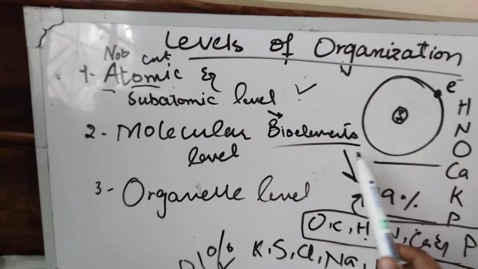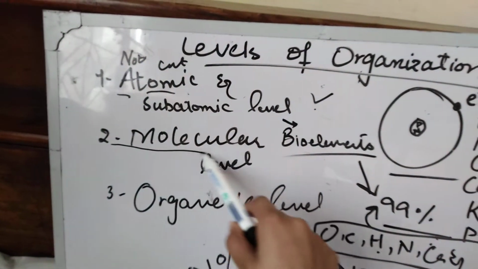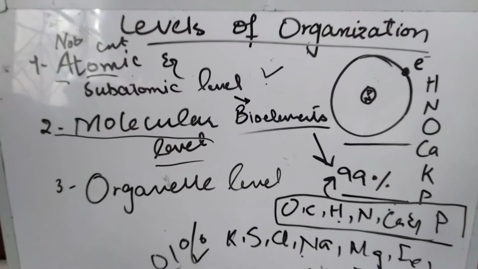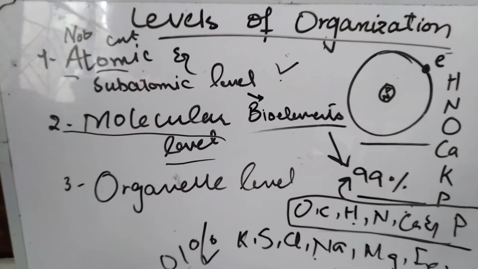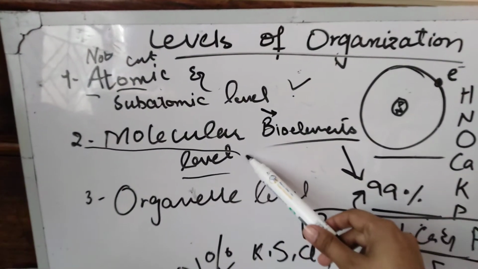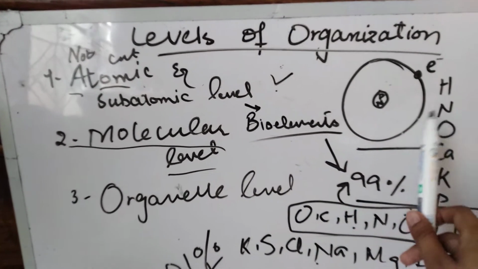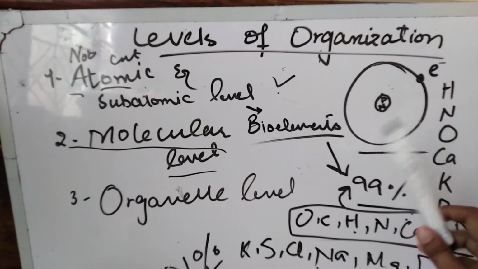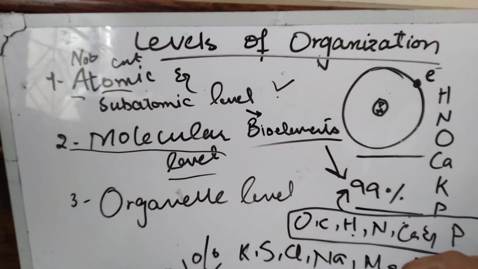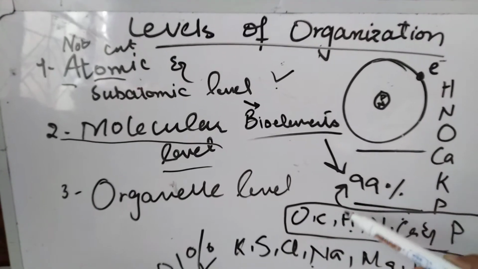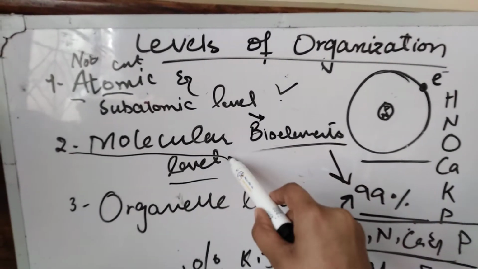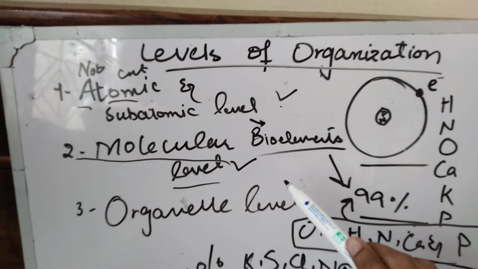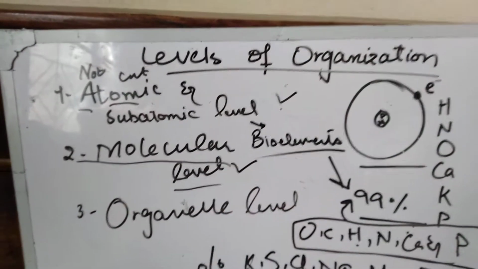Now we are moving towards molecular level. After atomic level, there comes a second level which is known as molecular level. This level indicates that atoms may not occur in isolated form. It means they are not occurring alone. Rather, they form bonding with other atoms. So a molecule may form. A molecule is the smallest part of a compound that retains the properties of the compound.